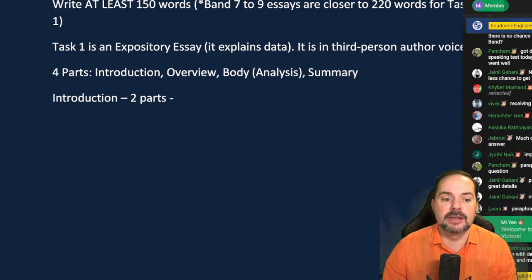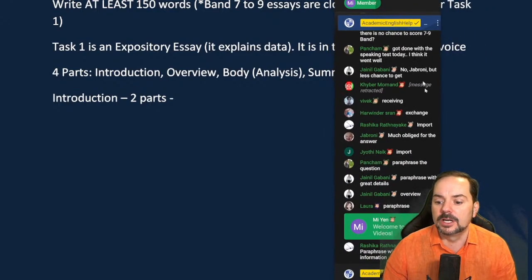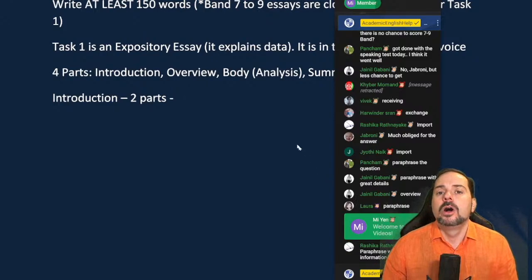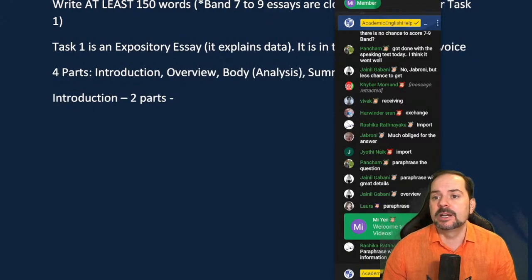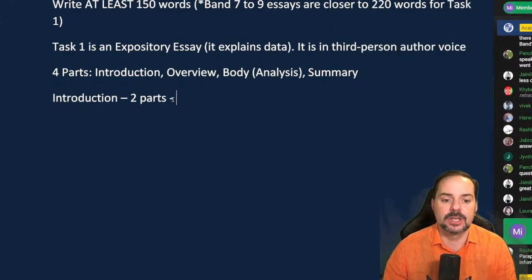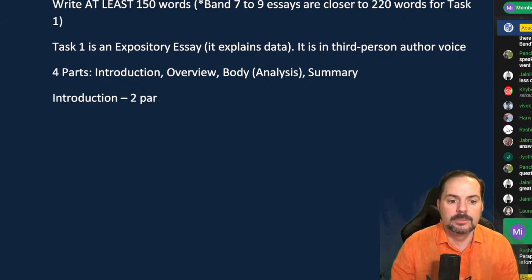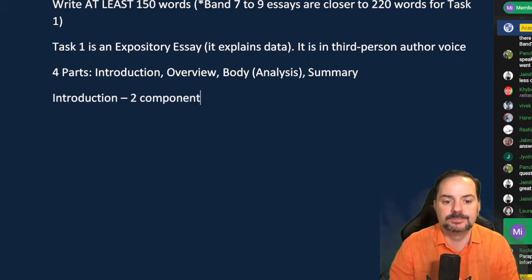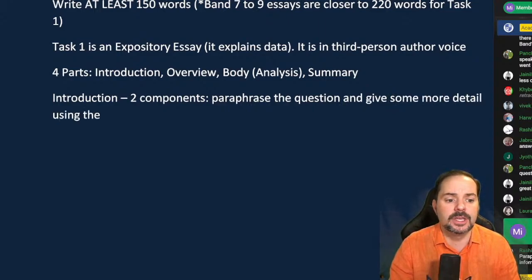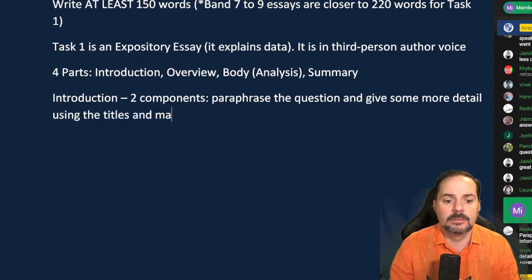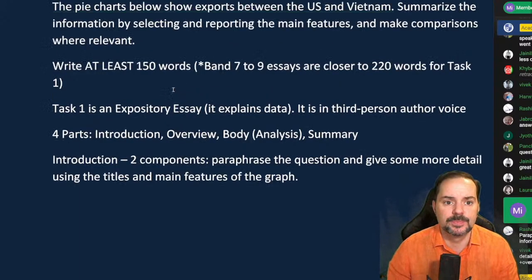Some of our members are saying for the introduction, the 2 parts that we have to include are the paraphrasing with details. That's right. So we paraphrase the question and give it some details. Okay. So to make it a little bit clearer, I'll call this components. Okay. So 2 components: paraphrase the question and give some more detail using the titles and main features of the graph, okay, in clear English.